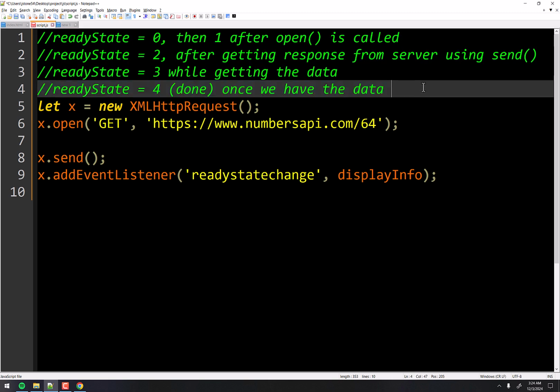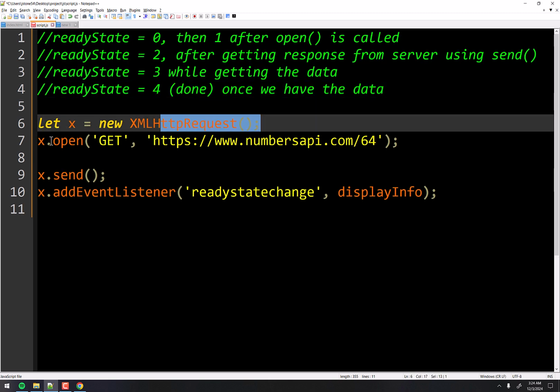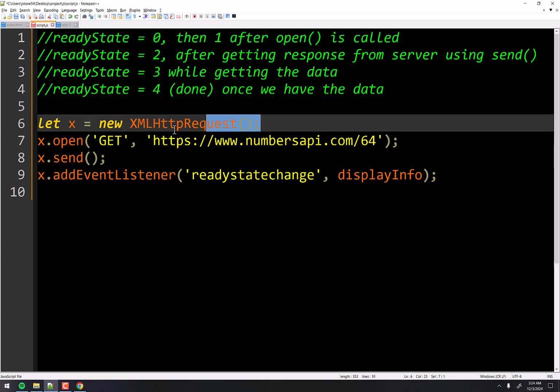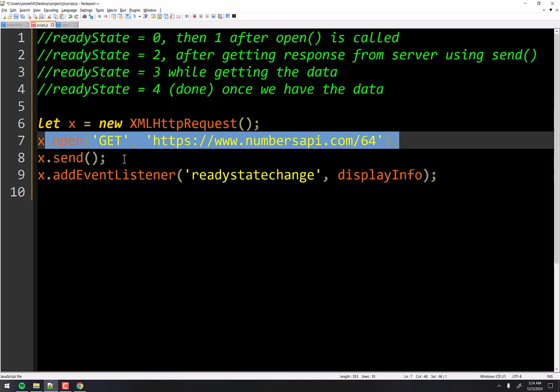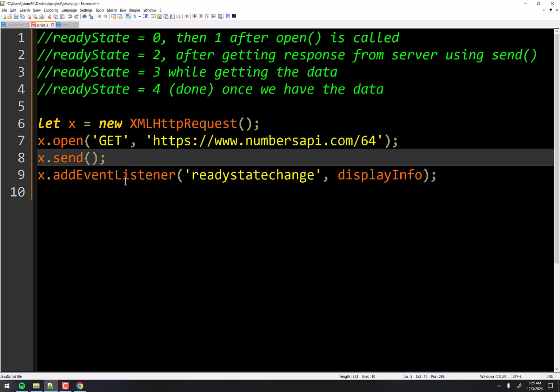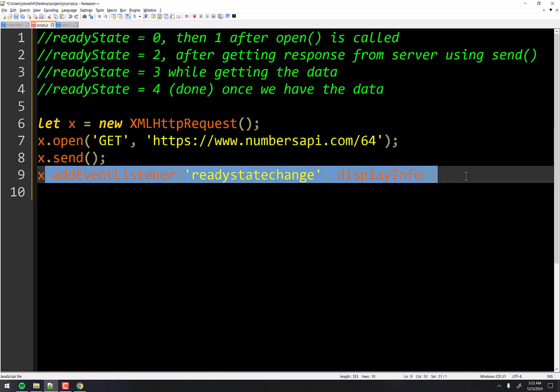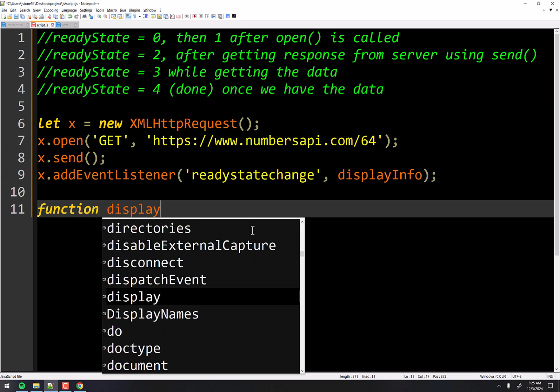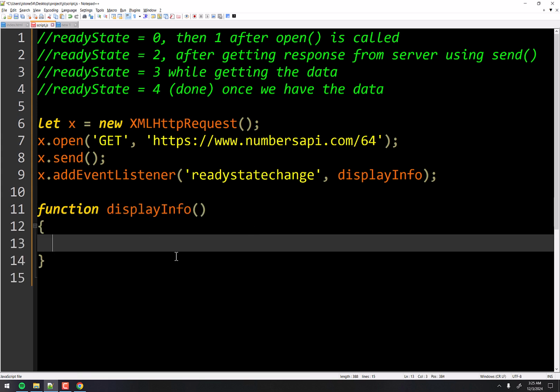Maybe we'll even delete it later. All right, so we got a request. We made our tunnel. We started with our object. We opened a tunnel. We sent a request through this tunnel to get some information. We've now added an event listener to our object, and it's going to be calling this callback function called display info. So function display info, and we're going to just display the information we get from this right here.